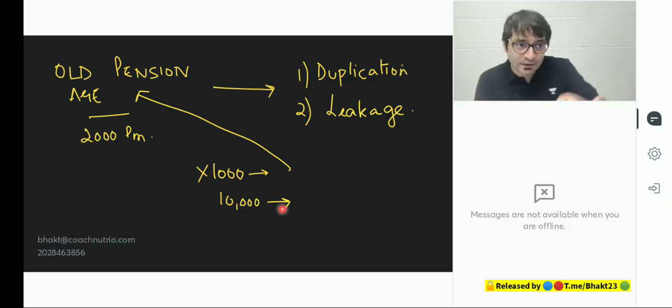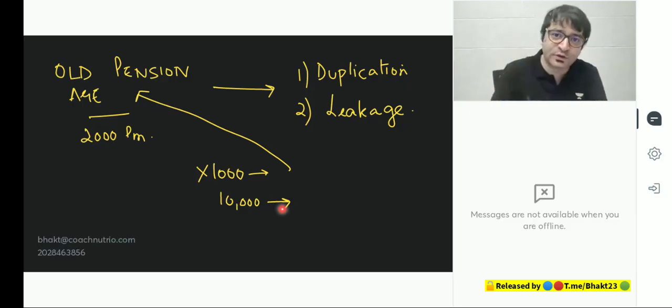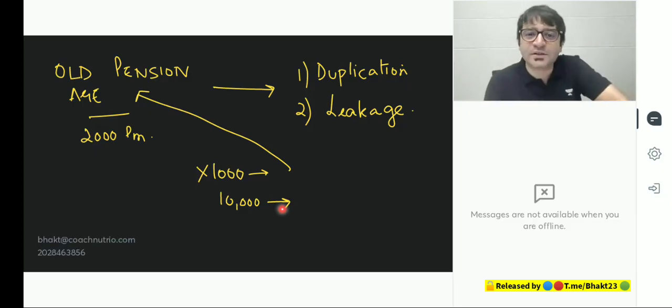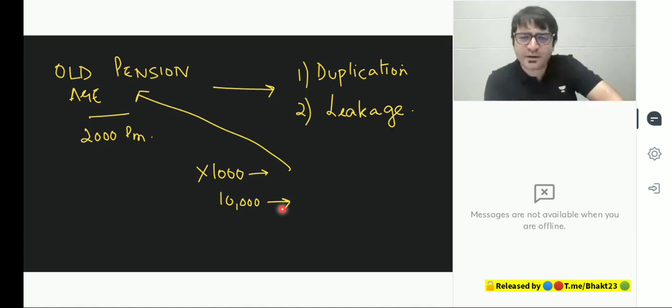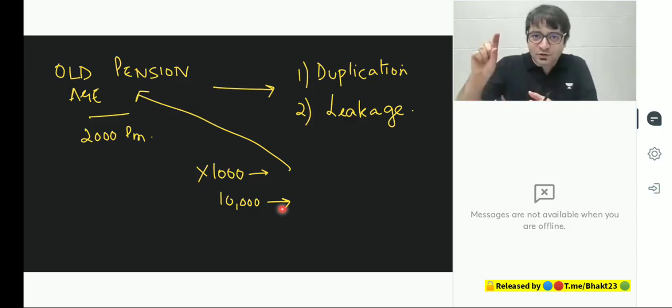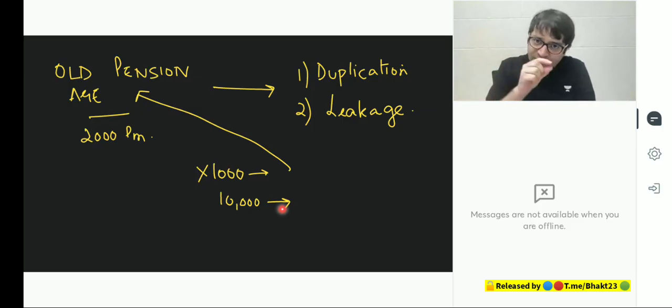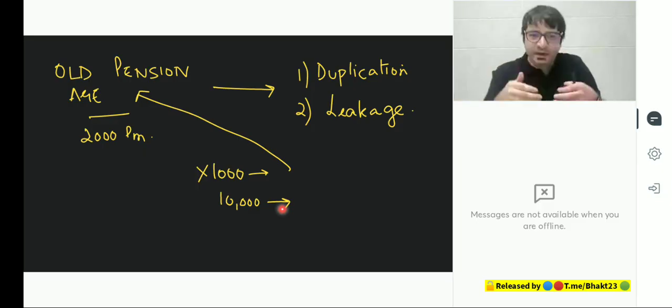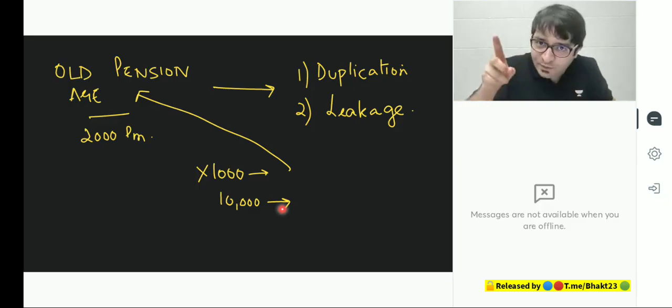And there was leakage as well. This old age woman would come to me, give me 2,000 rupees because Modi ji said you are entitled for 2,000 rupees. I tell her Modi ji is lying. He's not giving you 2,000, he's giving you only 200. No, Modi ji can never lie. I'm telling you he's lying. He's giving you only 200 rupees. No, give me 2,000. Go. I will not give you 200 even. Okay, give me 200 at least. So one, I'm inflating the beneficiary count from 1,000 to 10,000. And even these people who are eligible for 2,000, I'm not giving them 2,000, I'm giving them 200, and the remaining money I'm pocketing. Some giving to the bureaucrats, some reaching the politicians as well.